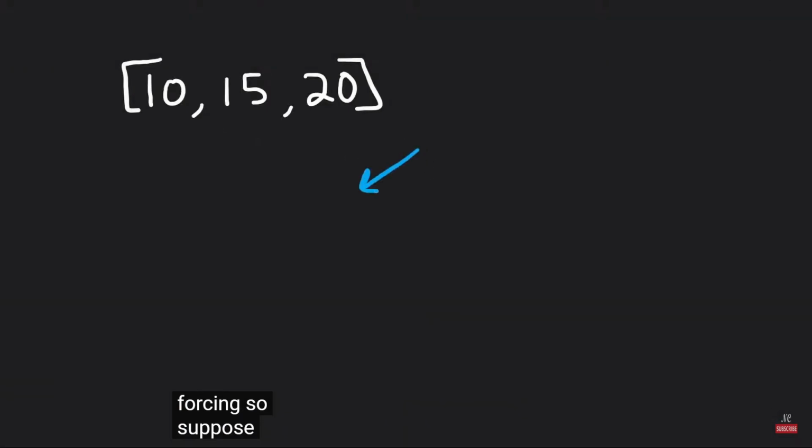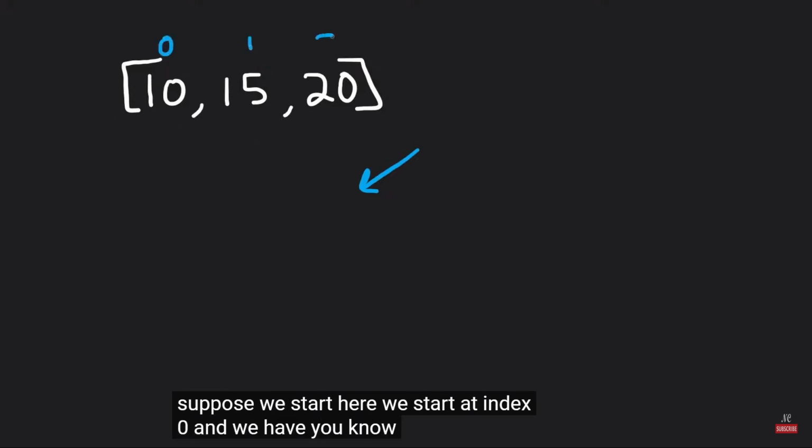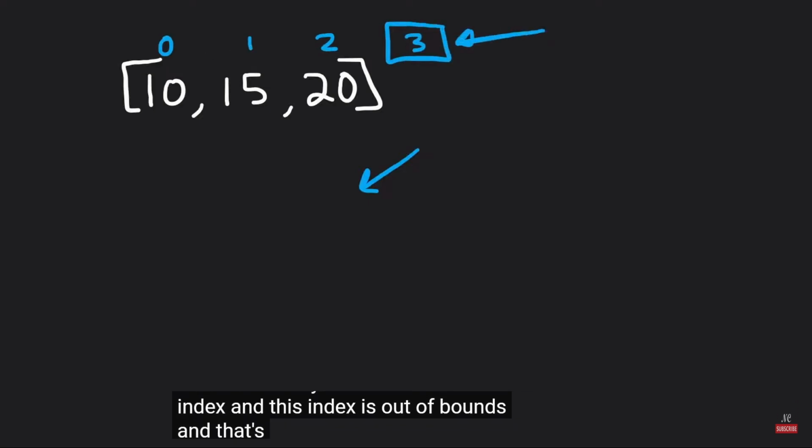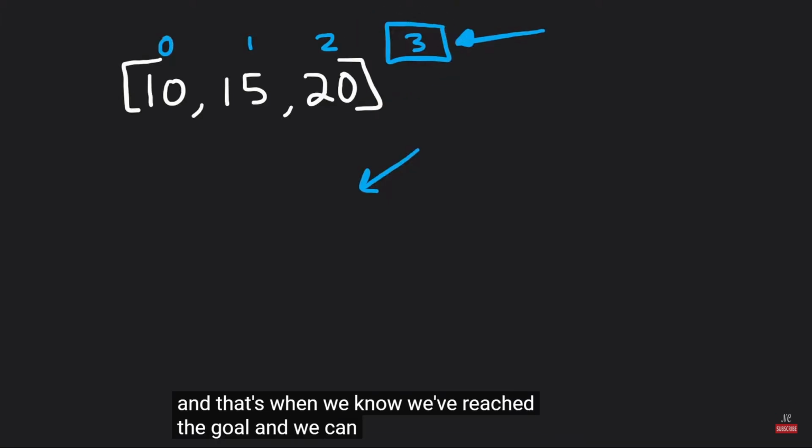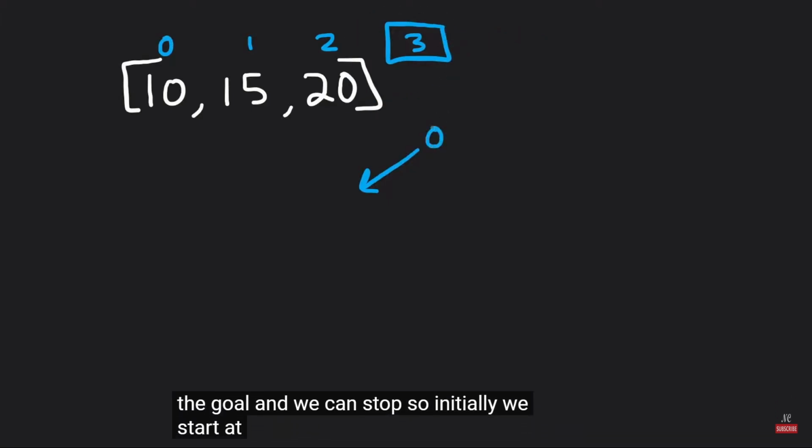So suppose we start here. We start at index 0 and we have 0, 1, 2 to this index, and this index is out of bounds, and that's when we know we've reached the goal and we can stop. So initially we start at 0, right?